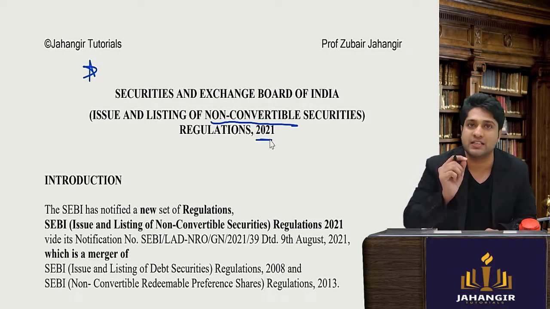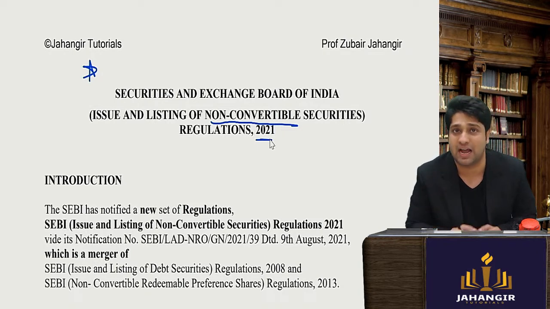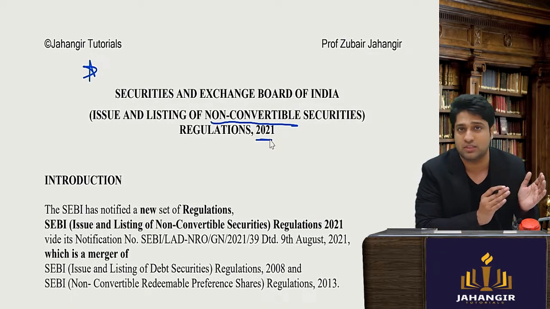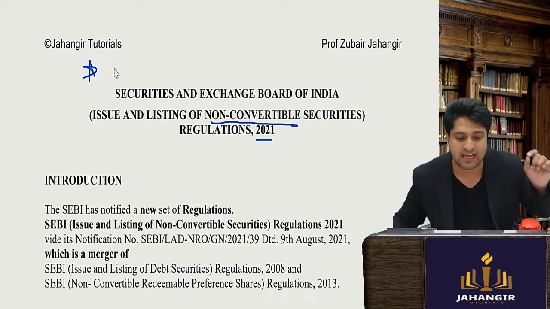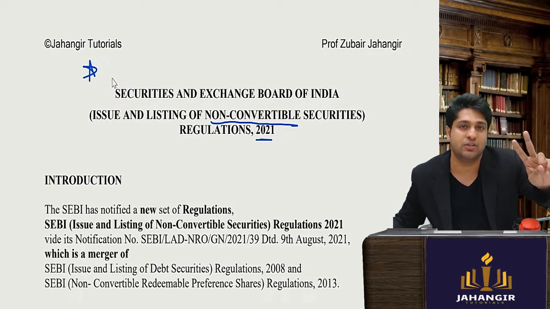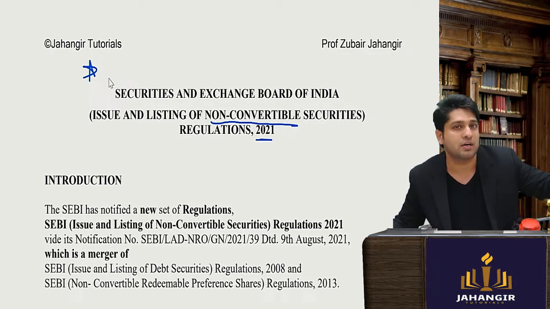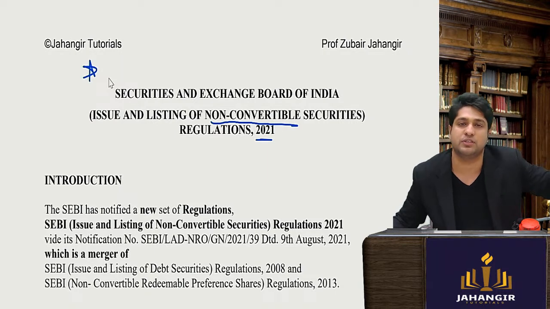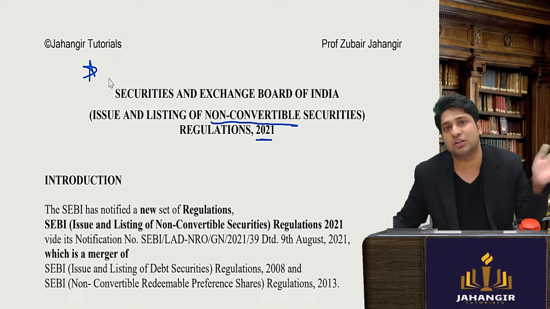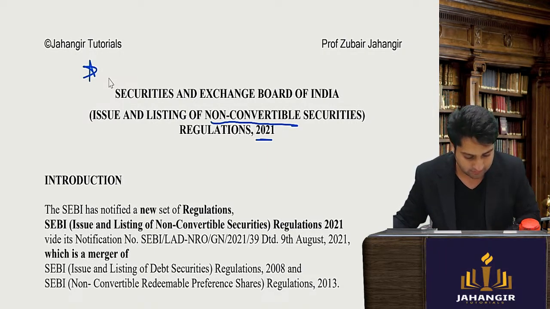Let me tell you, it is very much applicable and the earlier regulations are all repealed. So this has replaced two things in your module: chapter 11, non-convertible redeemable preference shares, and your debt listing segment, which was in chapter 6.